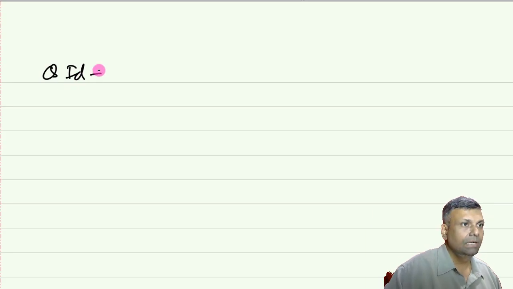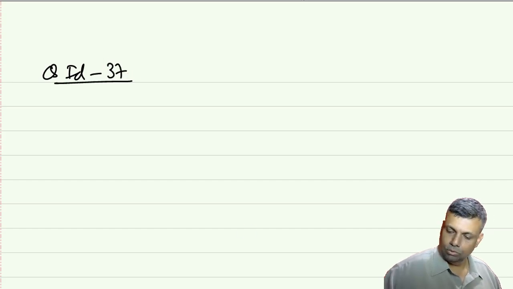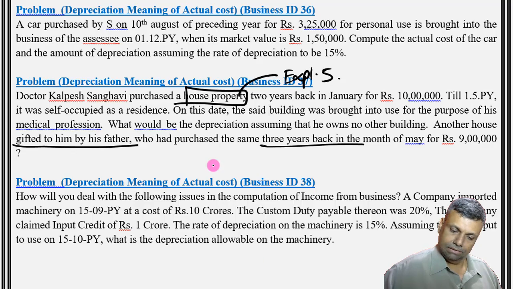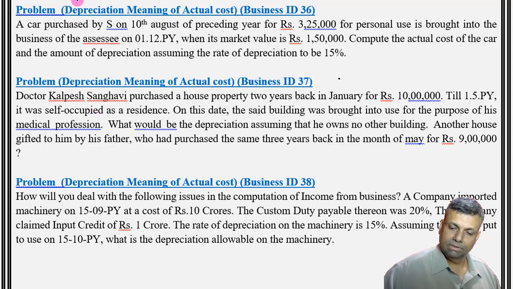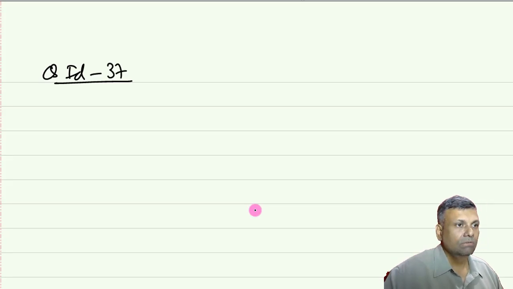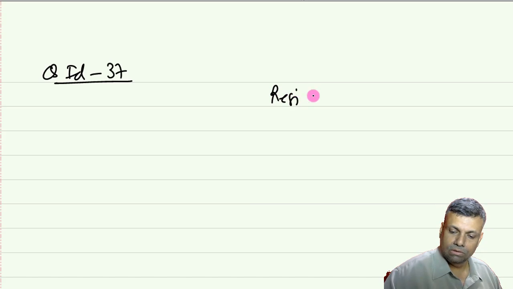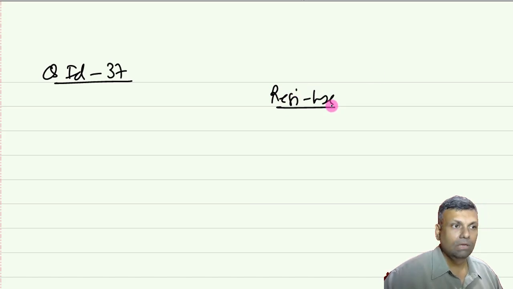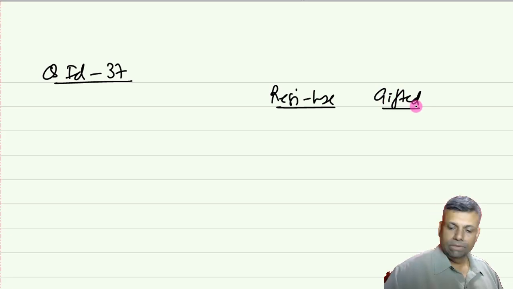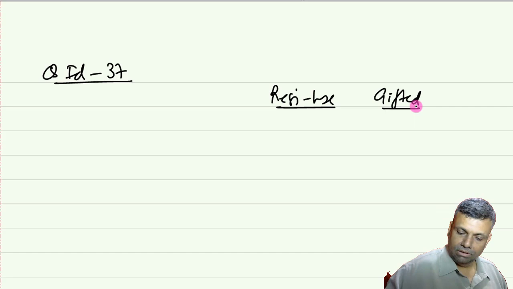Question ID number is 37. Let me check in the question again. Yes, this question ID number is 37. We have two properties to be dealt with. So we have one residential house and the gifted property. The gifted property was acquired 3 years back, so I'll have to do that particular calculation first.